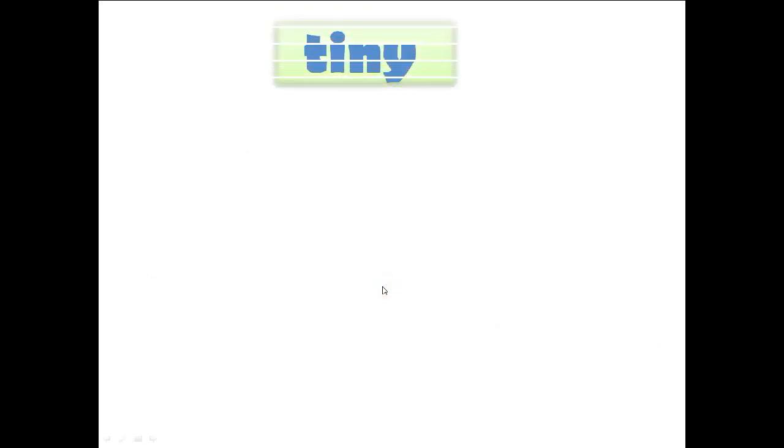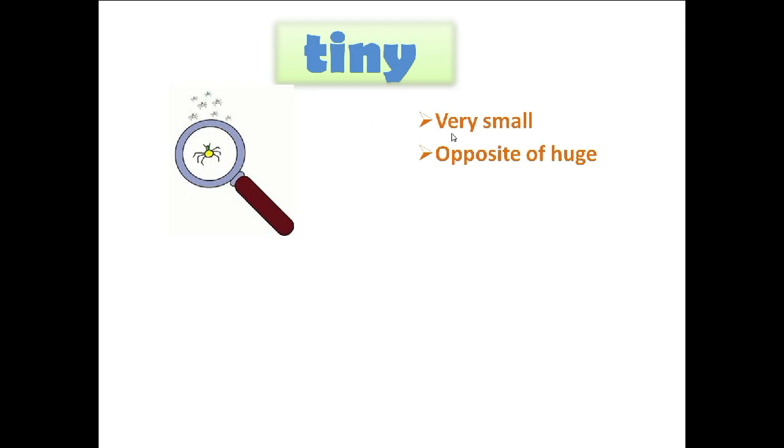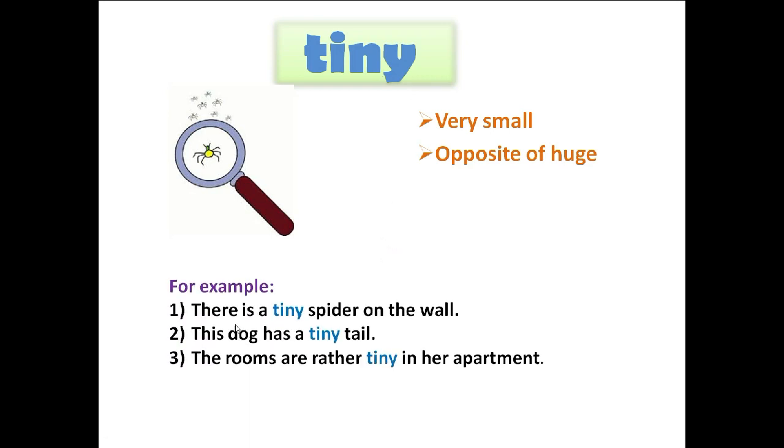Next word is tiny. Can you see the spider? It's so tiny that we have to take help of a magnifying glass to see it. Tiny means very small and it is the opposite of huge. We don't say the opposite of big as tiny. Big is small, huge is tiny. Let's see some examples. There's a tiny spider on the wall. Tiny means very small in size. This dog has a tiny tail. The rooms are rather tiny in her apartment.